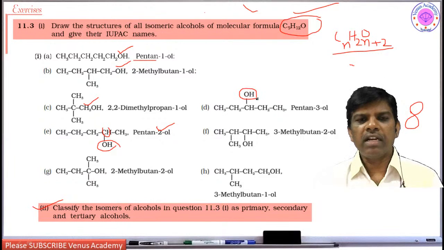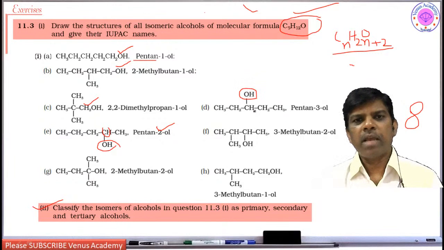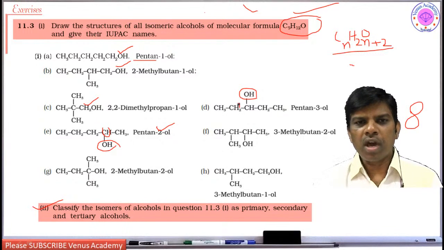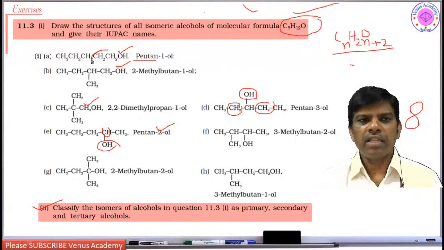How to identify whether it is primary, secondary or tertiary? If the hydroxy group is attached to a carbon which is attached to 2 carbons, then it is secondary. If it is attached to only 1 carbon, then it is primary. Let us see, this is the alcohol, it is tertiary. The OH is attached to this carbon.